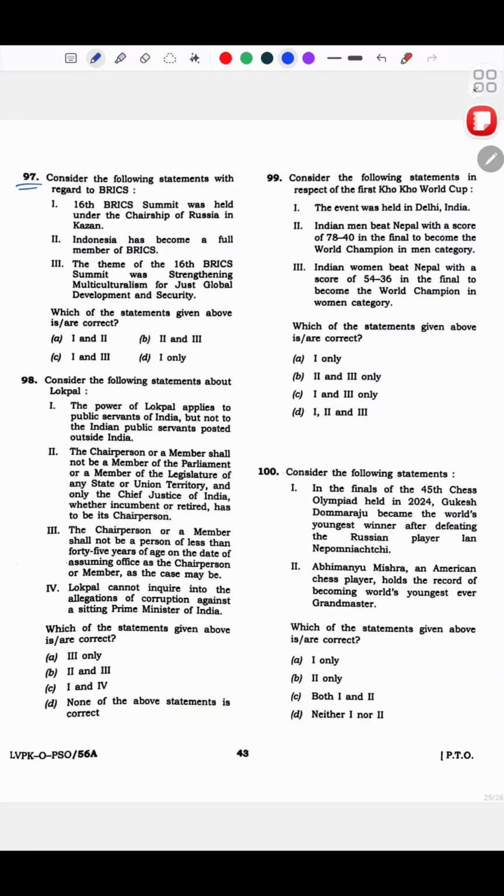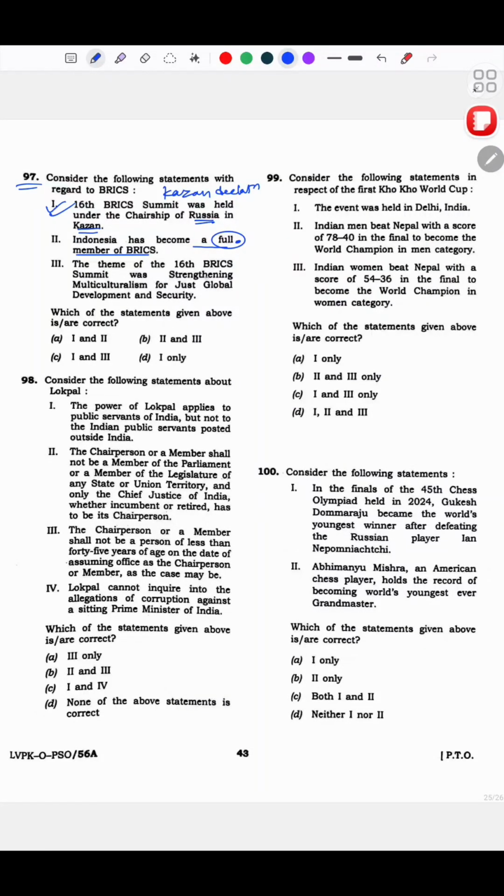Why? Because see, I knew the 16th was done under the chairmanship of Russia in Kazan. Okay, there was a Kazan declaration also. Kazan summit. Indonesia has become a full member of BRICS. Thing is, Indonesia recently became a member. Yes, full member, I wasn't sure.